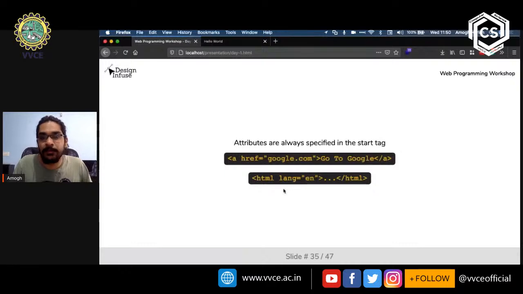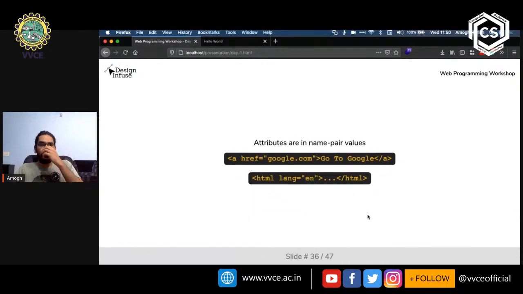And here's the same example of HTML that we saw previously. So this is the lang attribute, and this is also present within the starting tag. Okay. So like I mentioned before, it goes in name value pairs. So href is the name, google.com is the value, lang is the name, and the language code is the value, right? All right, okay.